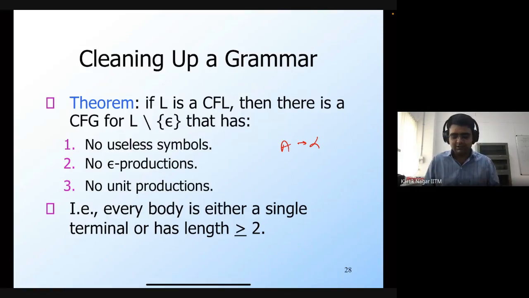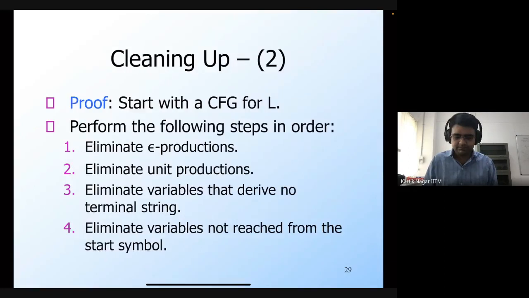So now we will further constrain this form. This is the proof of the theorem, that we can always come up with the CFG. Just use all of the steps that we have previously seen.